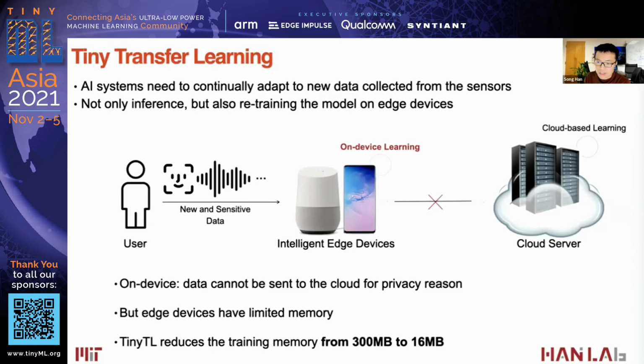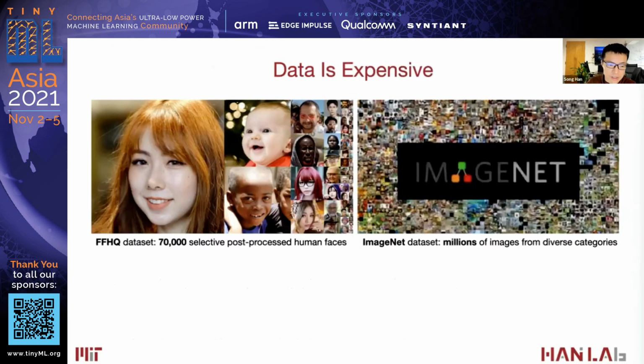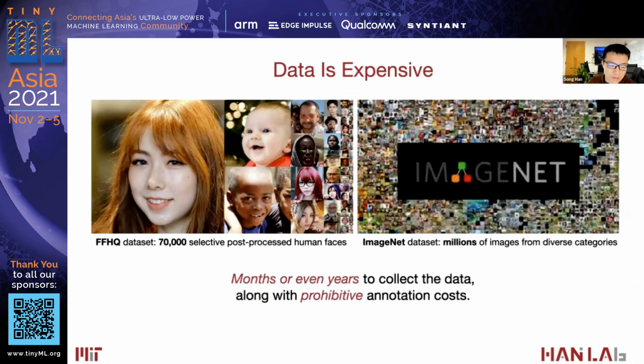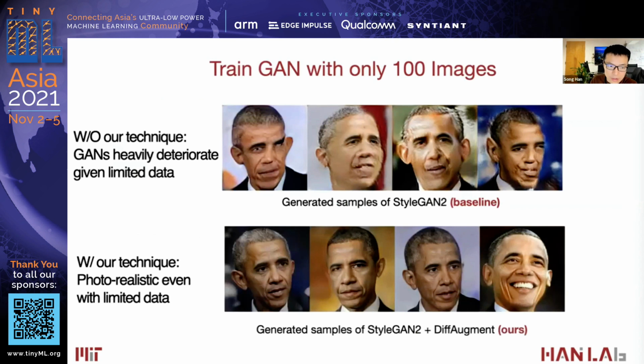And data efficiency is also important. For tinyML, an aspect that was missing before is data efficiency, since collecting a lot of data requires months or even years, along with the prohibitive annotation cost. What if we have a smaller amount of data to train the model? It used to render low quality, like training GANs using only 100 images. That leads to very poor quality. But with our technique, we can generate photorealistic images even with a limited amount of training data.